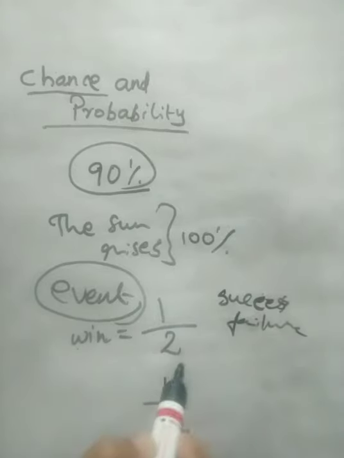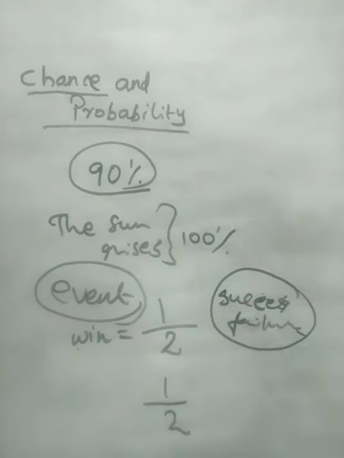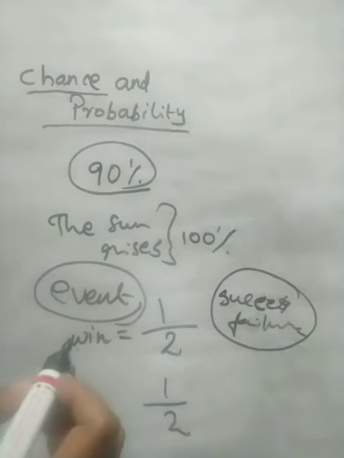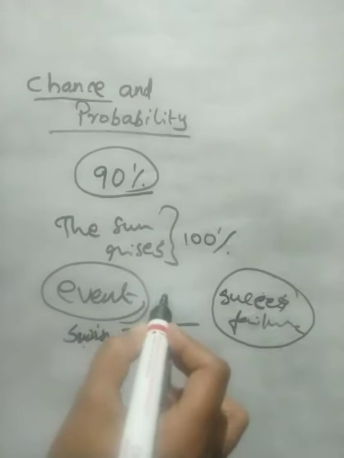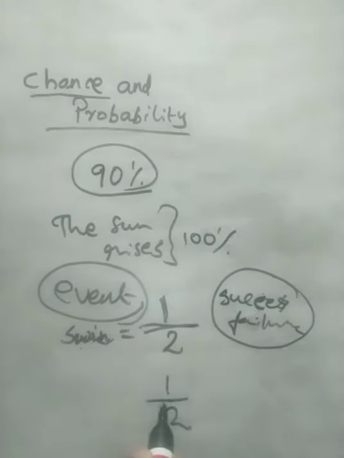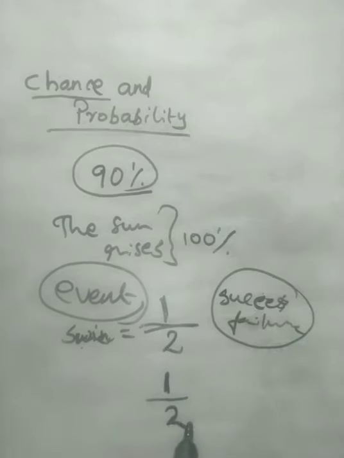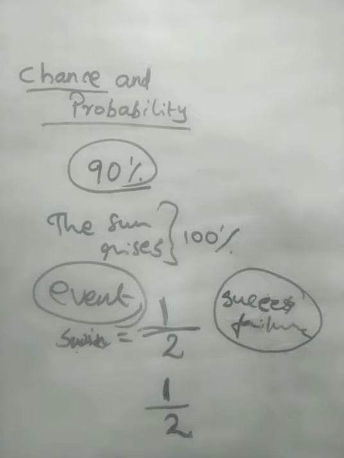So this is the total outcomes. The probability of success is one success out of a total of 2. Then in the case of failure, that also may be. So 2 outcomes were here. Among these, only one success and one failure. This is an event that happened in exam time, success and failure.